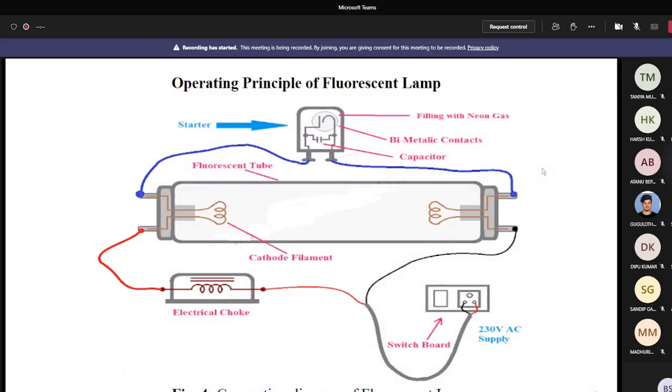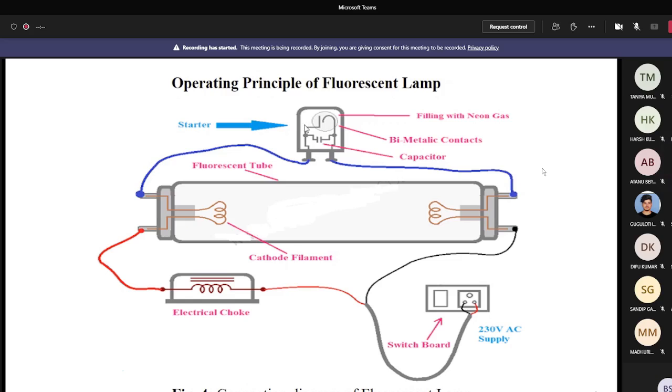Choke and fuse. Fuse has what material? Some material which has a low melting point. Tungsten? Nichrome? No, another material. So the fuse basically has a low melting point. When high current flows through it, it is melted. But here you see that it is a bimetallic strip. It is not that type of wire which melts at a high temperature. It's a bimetallic strip, so when the temperature is high, then it is disconnected.